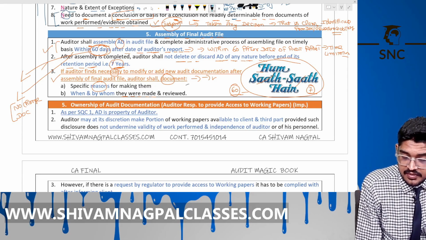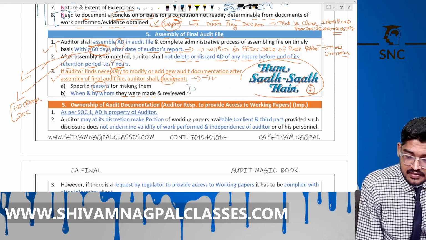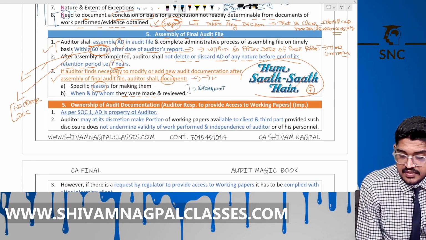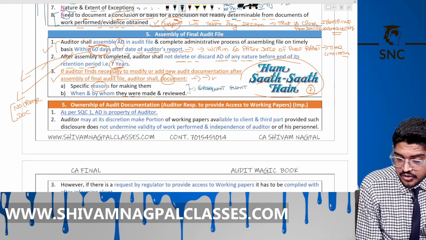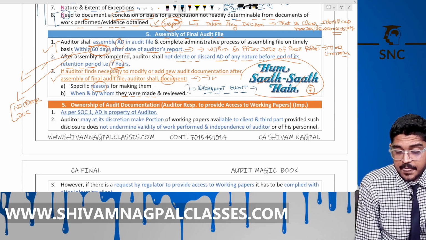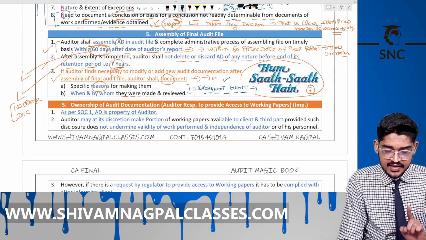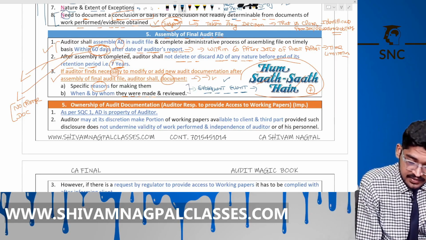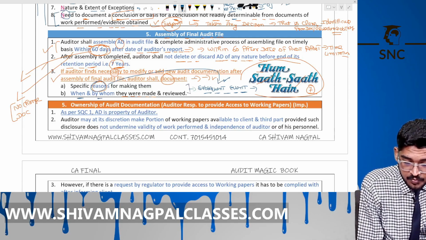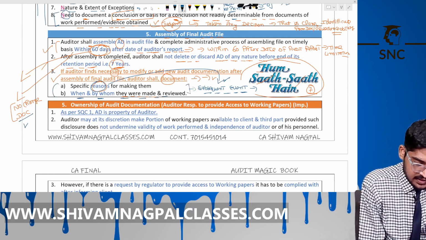Example for it is subsequent event. In that case, you need to change your audit documentation. The need arises because you are performing your procedures after the audit report date here. Okay. Then in that case, you need to document the reason, because these are the subsequent event, this is the reason, and when and by whom these were made and reviewed. Document these changes allowed in that case here.